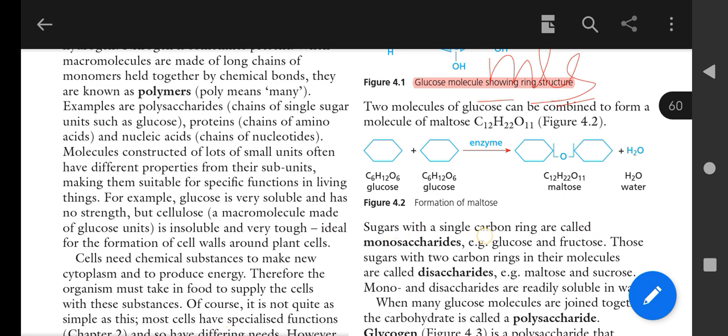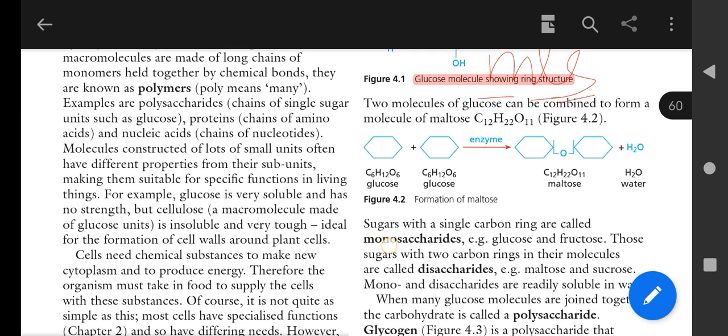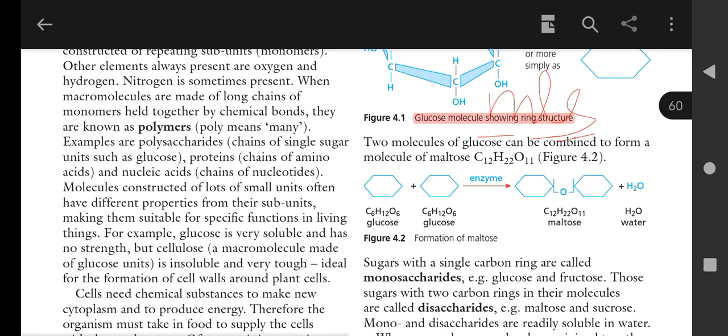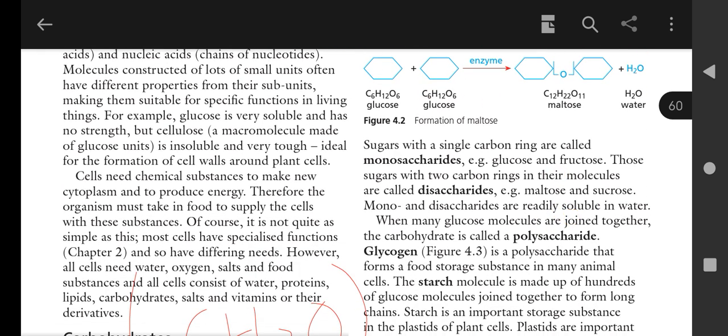Sugars with a single carbon ring are called monosaccharides, glucose and fructose. Sugars with two carbon rings in their molecules are called disaccharides, because it is made of two saccharides. One is glucose and one is also glucose. So this is the maltose. Maltose, sucrose and lactose are all examples of disaccharide. Mono and disaccharides are readily soluble in water.